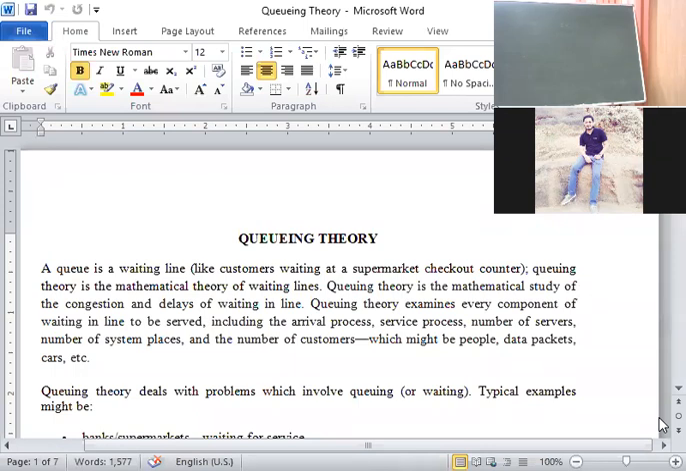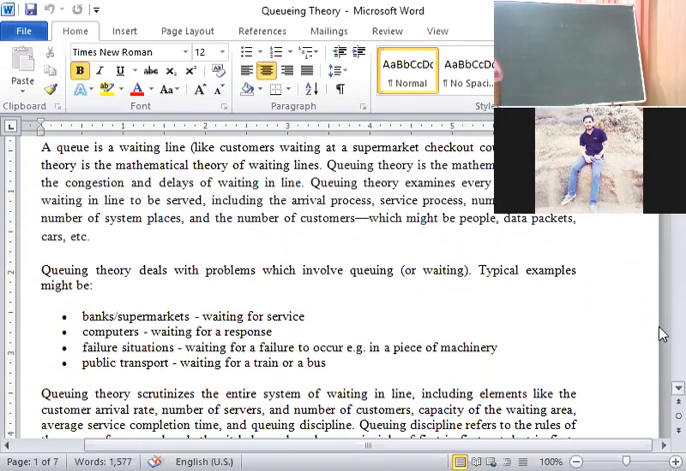Today we will discuss queuing theory. Have you gone through the Word document I have shared? Okay, we will go through the explanation one by one. First, the introduction. Queuing theory is also known as waiting lines. Waiting lines are very common.